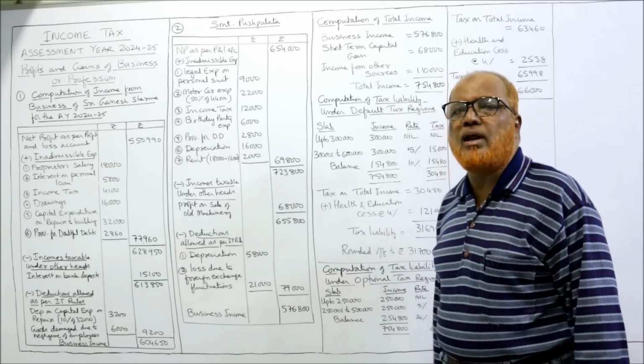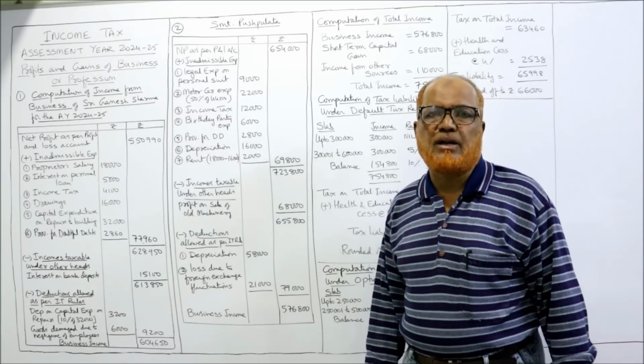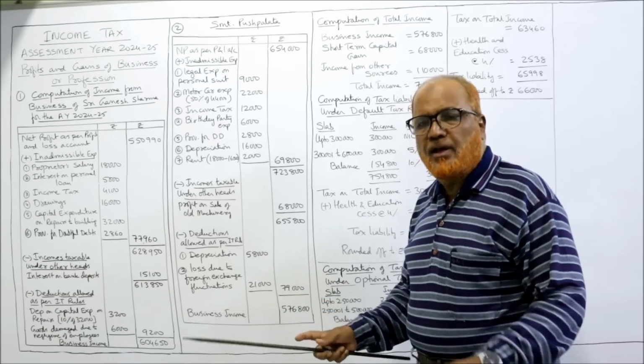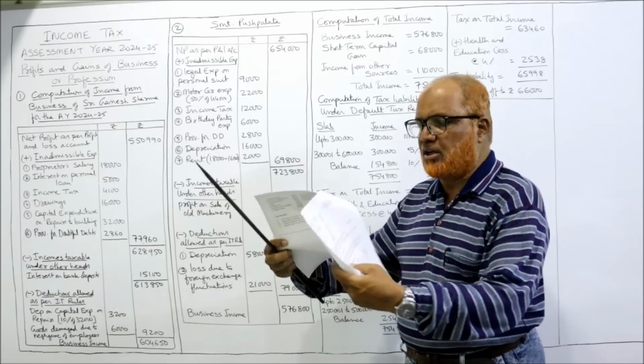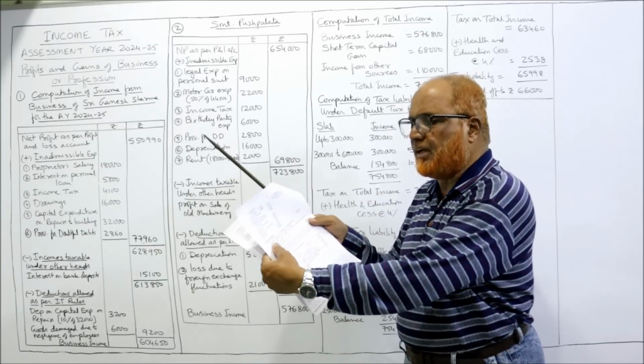Now deductions allowed as per IT rules, income tax. Depreciation. As per IT rules, depreciation, it is given in the second point, 58,000.